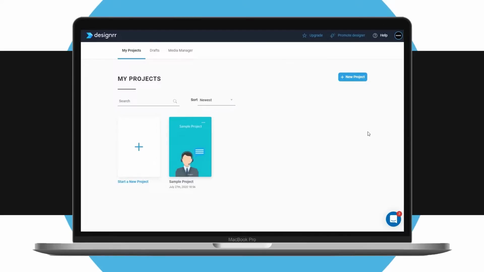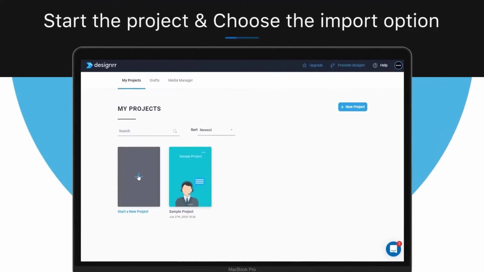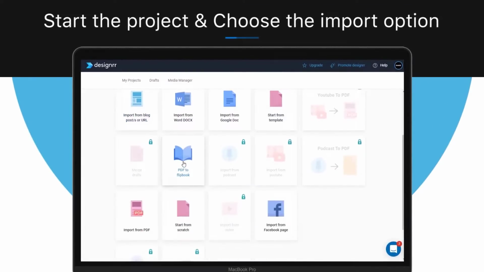Now keep in mind that if you want to make any changes in your flipbook after creating it, you would need to make those changes first in the original PDF file and then upload your updated PDF into the new flipbook feature. First, click Start a New Project button. Now click on PDF to Flipbook.